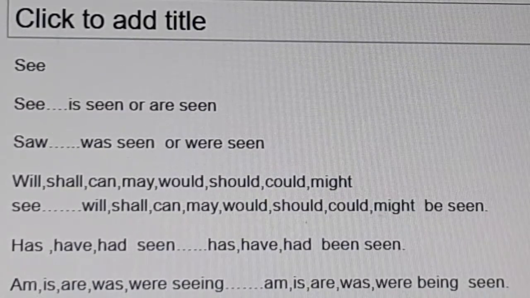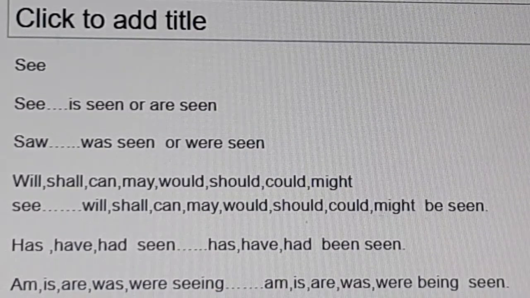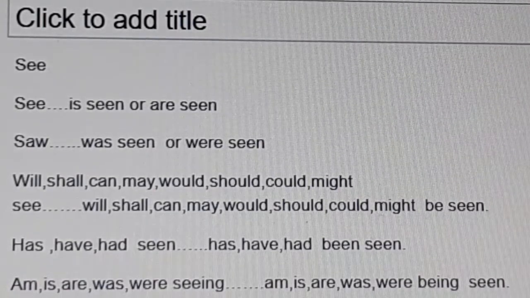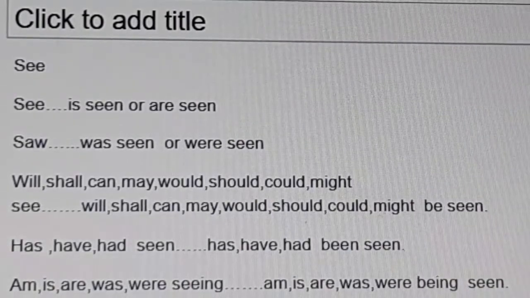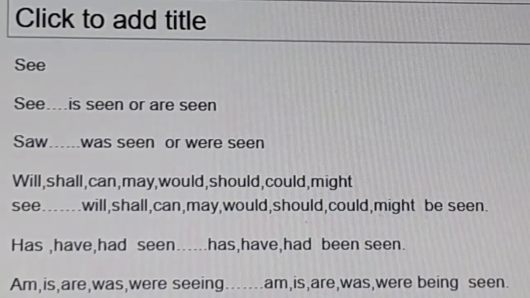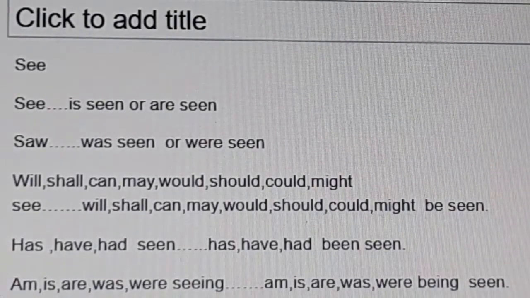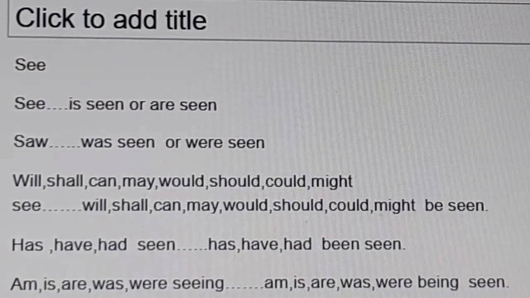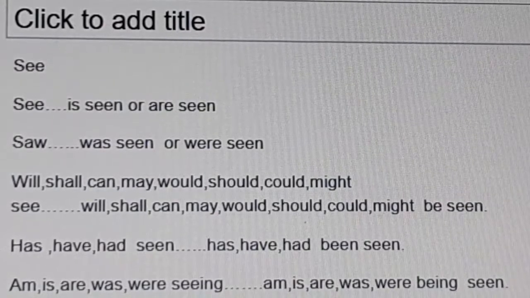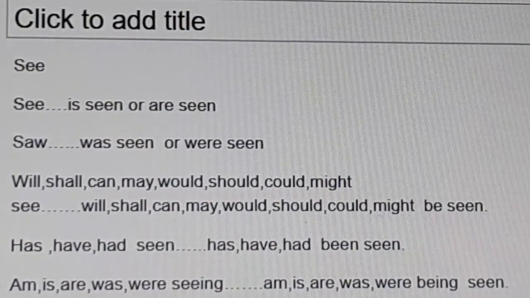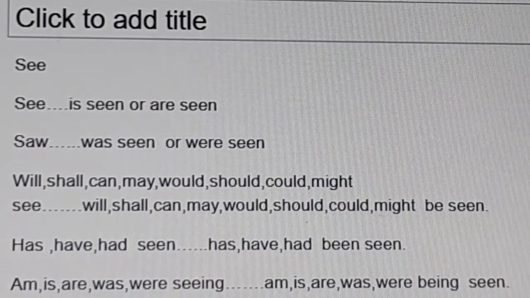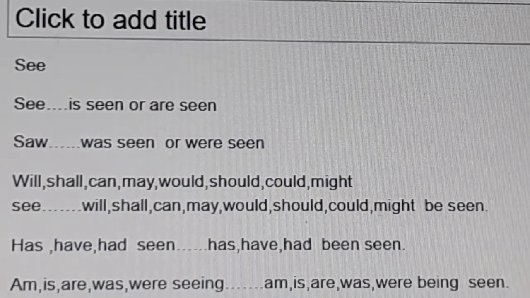Only present tense will come after will, shall, can, may, would, should, could, might. This is important for question number 16 in paper 1 for the 10th class exam. Okay. Will see, will be seen.